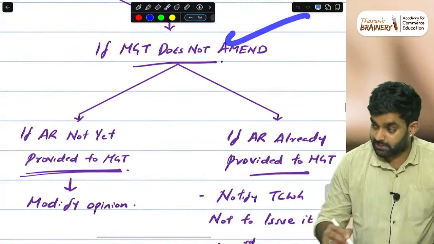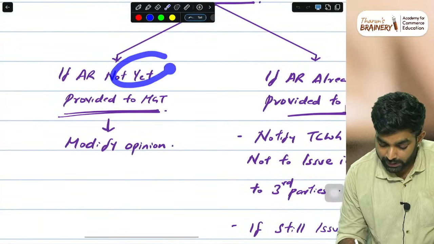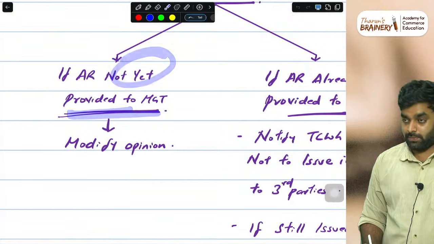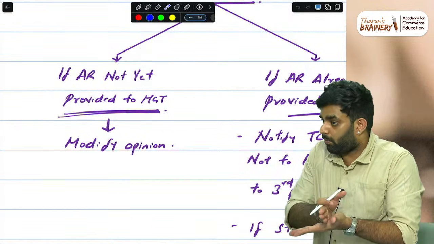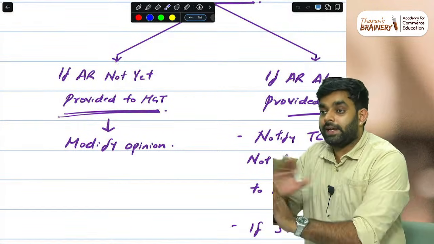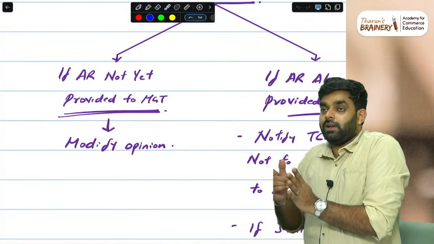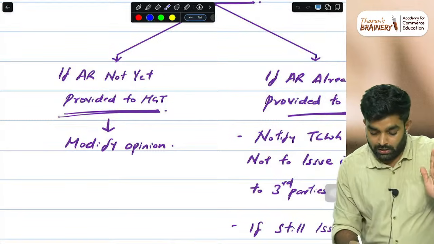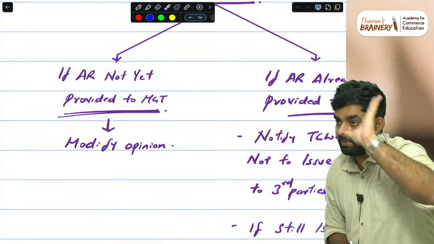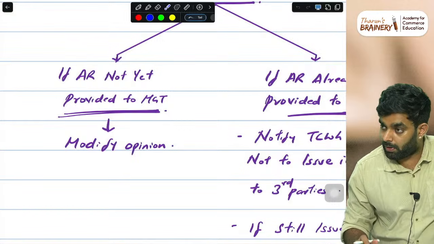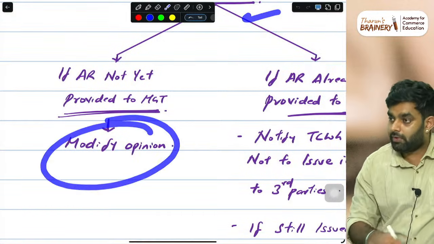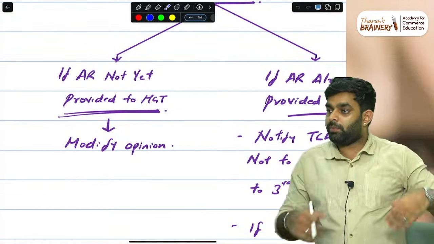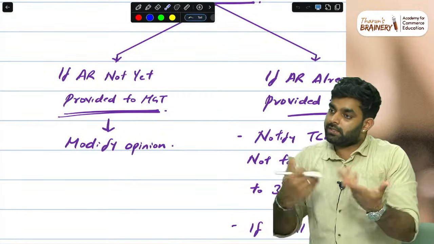If management does not amend it, and the audit report is not yet provided to the management: the financial statements have a problem, we have signed the audit report with its date, but till now we have not given it to the management. But the financial statements have a problem and they are not amending it. Modify the opinion, change the last paragraph, put the new date and give it. Simple.